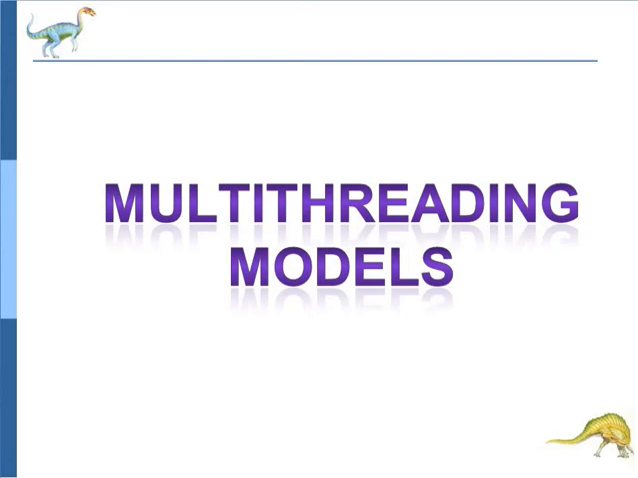Good morning, students. In the last lecture of operating systems, we discussed threads and their respective types. Threads are nothing but lightweight processes. There are two types of threads available in the operating system: the user level thread and the kernel level thread. The operating system uses both user level threads and kernel level threads.